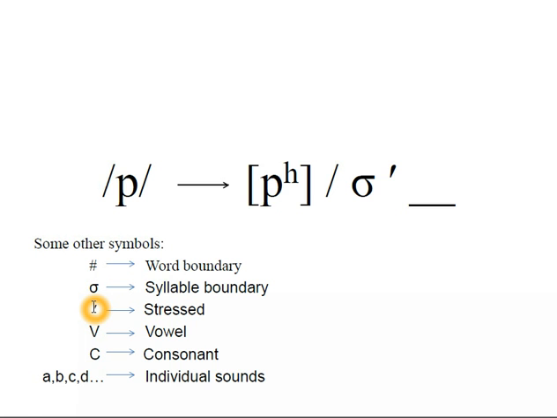This is the stress marker. A capital V, it's not an IPA symbol. A capital V just means vowel. A capital C means consonant. And these are individual sounds, and of course they should be in IPA and not just English alphabet.